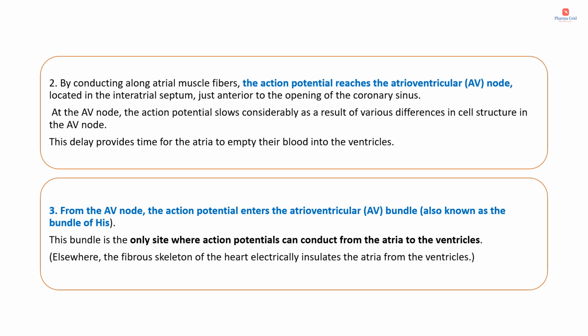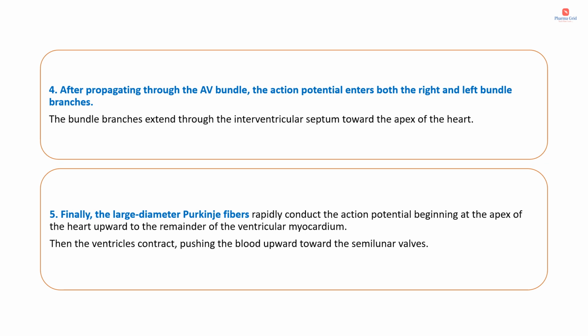So far we have learned about the first three steps in the cardiac conduction system. The first one is the SA node, the second one is the AV node, and the third one is the bundle of His, also known as the atrioventricular bundle, or AV bundle. Now moving on to the fourth step: after propagating through the AV bundle, the action potential enters both the right and left bundle branches. The bundle branches extend through the interventricular septum towards the apex of the heart.